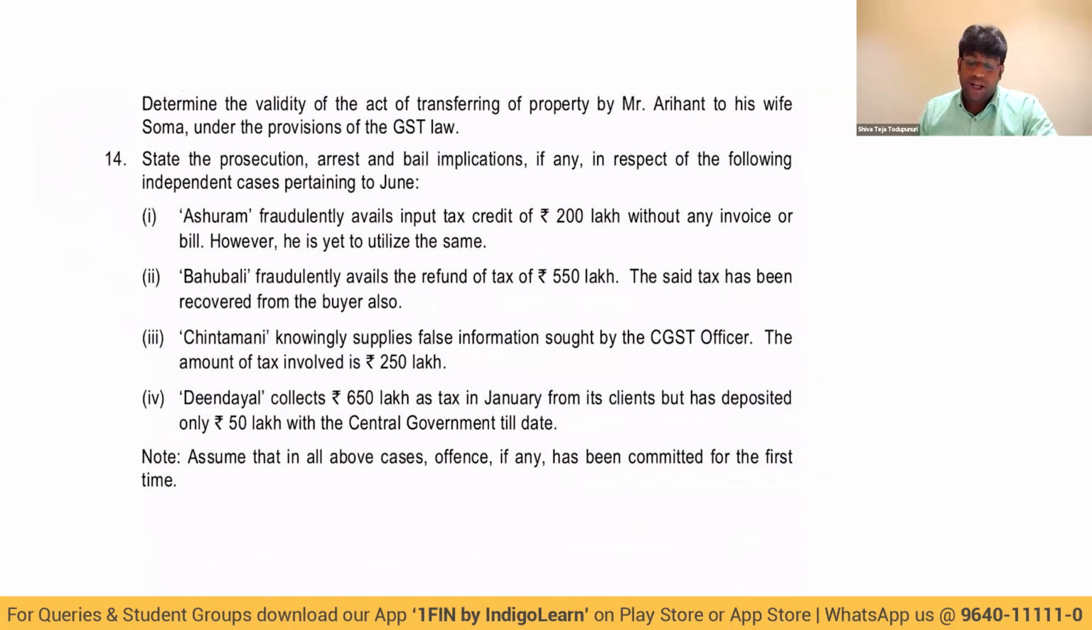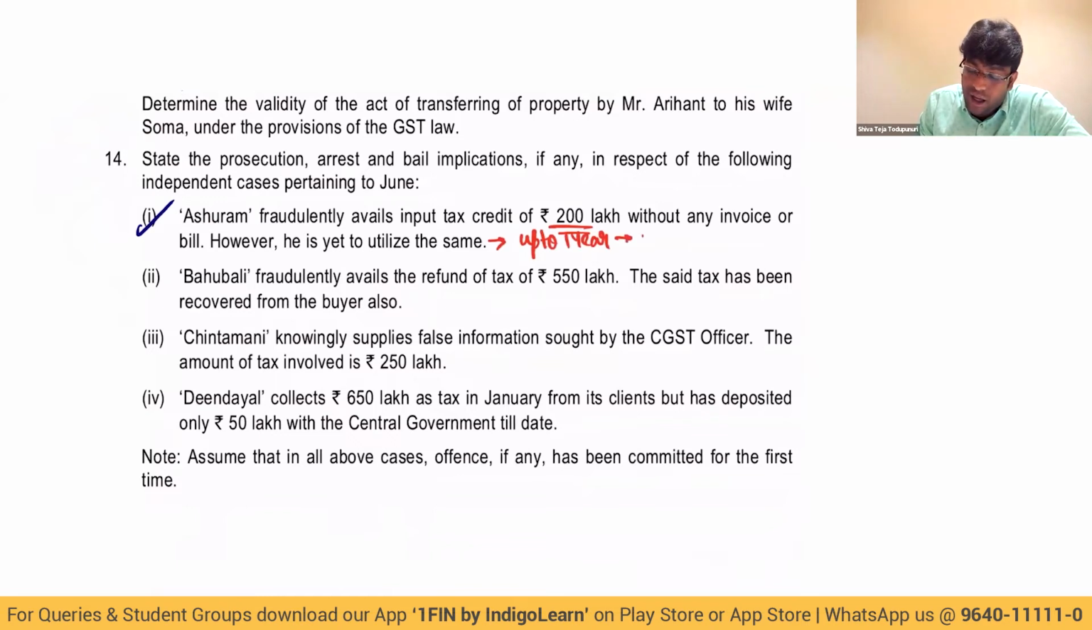State the prosecution, arrest and bail implication, if any, in respect of the following independent cases. Case number 1. Ashura, what has he done, my dear friends? Fraudulently avails input tax credit. How much did he avail? He has availed input tax credit of 200 lakhs. So it did not cross 200. It is up to 200 without any invoice or bill. However, he is yet to utilize the same. So my dear friends, prosecution will be up to 1 year.